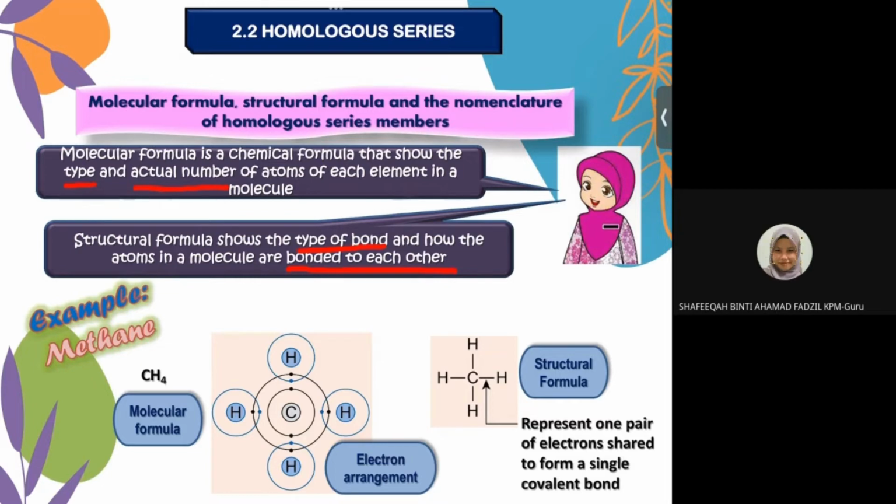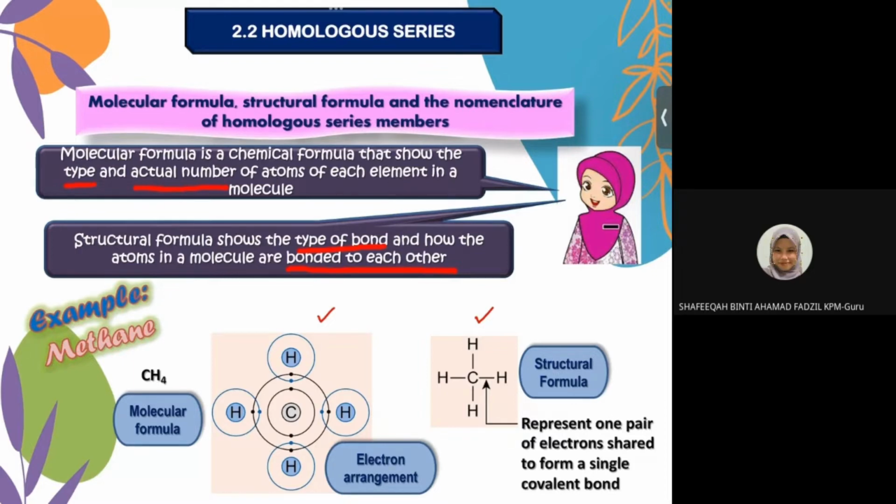Okay, for example, we have methane. Kalau you tengok CH4, itu adalah molecular formula. And then you akan tengok electron arrangement. Okay, this is electron arrangement. And then CH4, you ada 1 C bonded with single bonds and you ada 4 hydrogen.